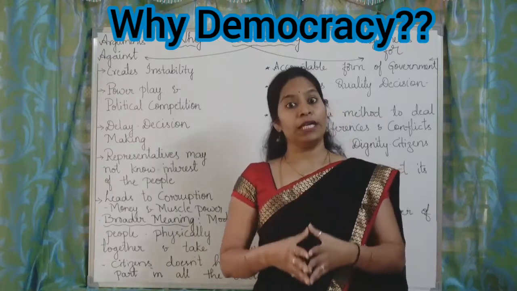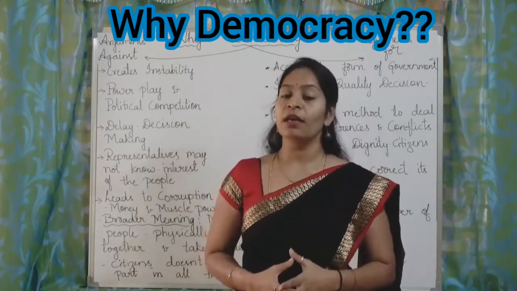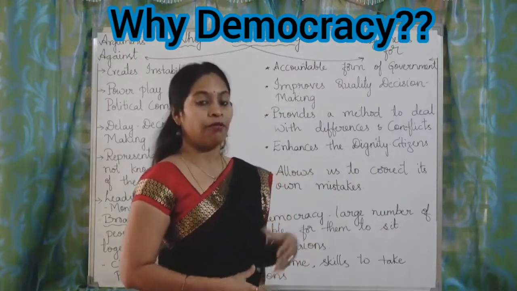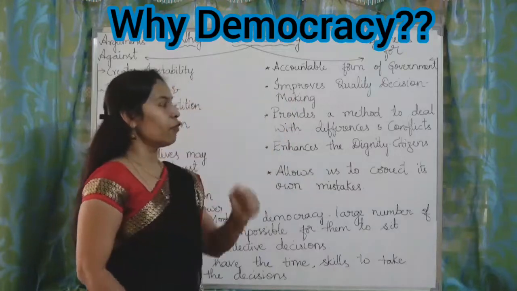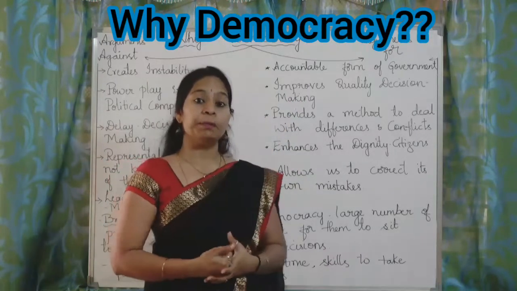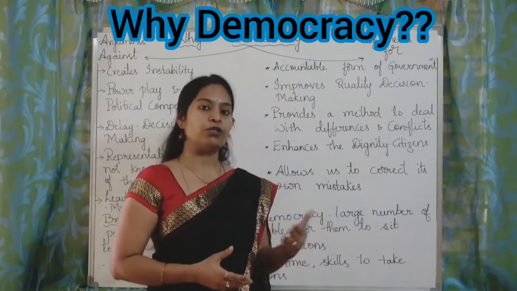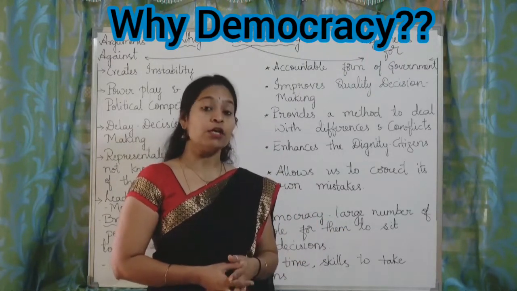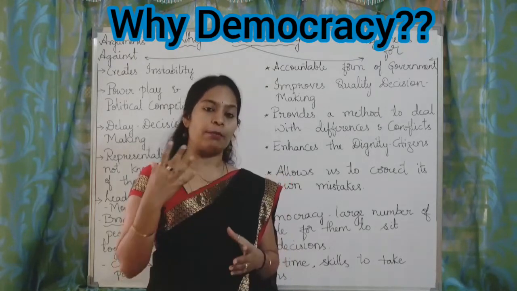Then why do we need democracy? What are the merits? We have more merits than demerits, which is why most of the countries in the world favor the democratic form of government. First, it is an accountable form of government. As we the people elect these representatives, we are in turn responsible for the government. So what is happening in the government?